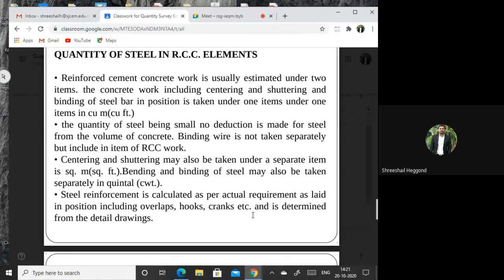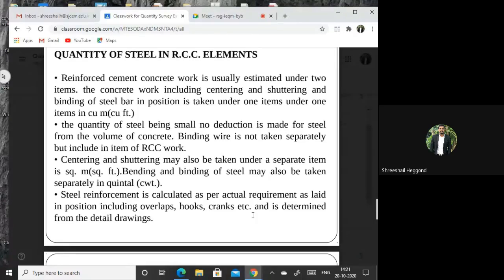Next, steel reinforcement is calculated as per actual requirement as laid in position, including overlapping, hooks, grinds, etc. Whatever dimensions are given for the bar bending or the steel in the reinforcement, as per dimension, the actual length of steel bars will be calculated.